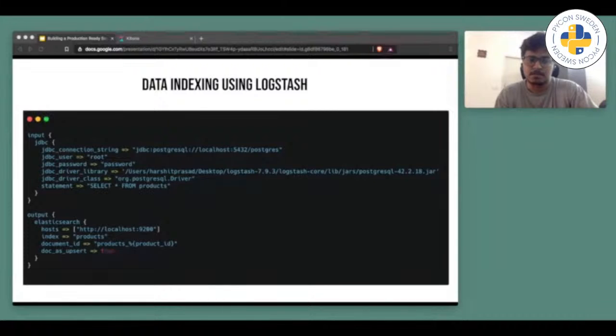Locally I was using a Postgres database, and using the JDBC driver I was collecting all the data from my products table, which contains information related to my products. Then I am dumping all of this to Elasticsearch, where I have defined the host, index, documents, and how the document ID should be. This is pretty straightforward and easy.